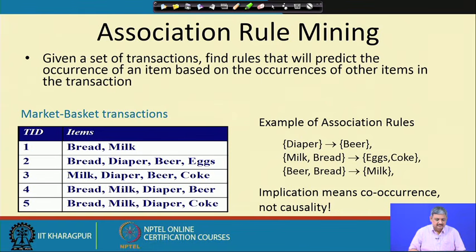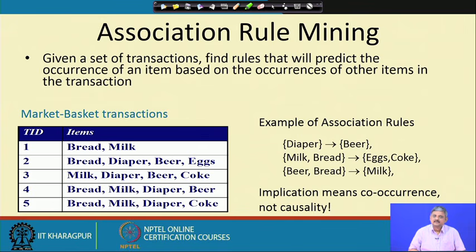For example, you can see a table where the rows are the different transactions. TID 1 is transaction ID 1, say one customer's transaction, the next row is the next customer's transaction, and so on.